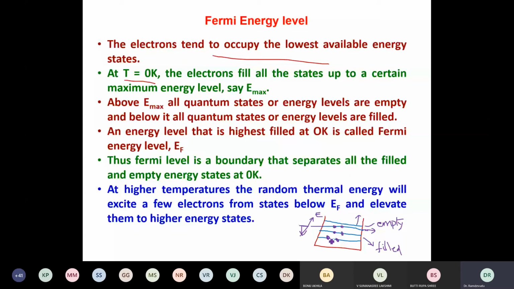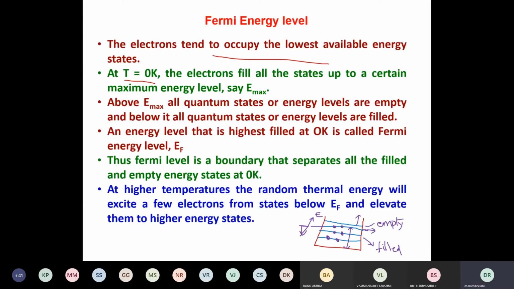So at 0 K, the lowest energy levels are all completely filled, and above this they are empty levels, with no electrons or particles in them. Therefore, at 0 K, all the lowest energy levels are filled up to a value called E maximum. Below that they are filled, above that they are empty.